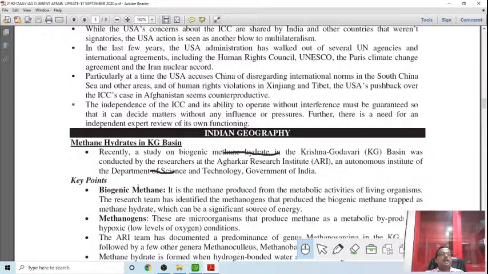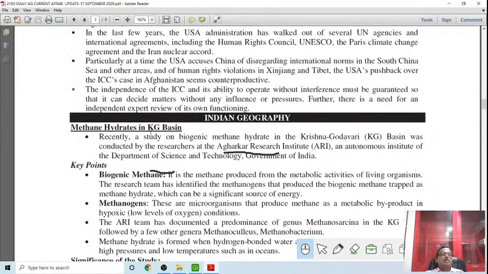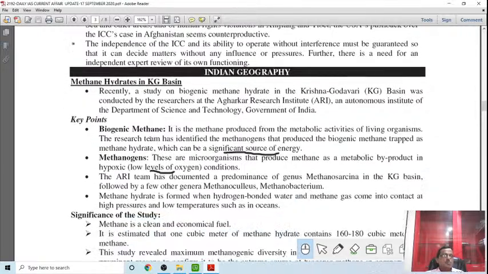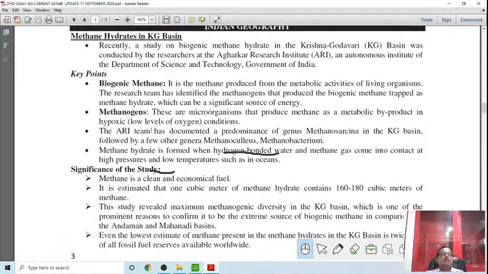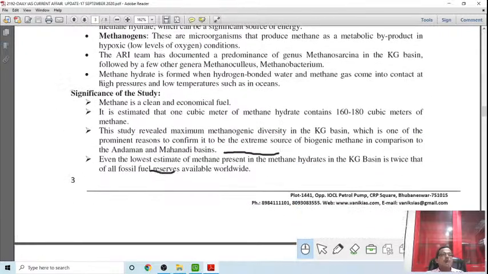So then, methane hydrate in the Krishna Godavari basin. Methane, the next unexplored fuel. So methane hydrates in the Krishna Godavari basin have big potentiality. Here it is a big option for India to explore and also to supplement India's energy requirement.